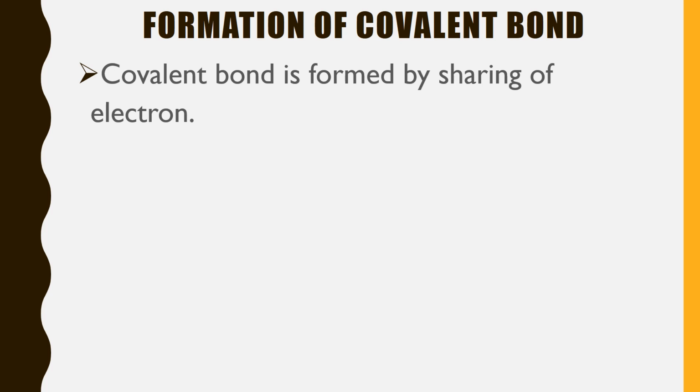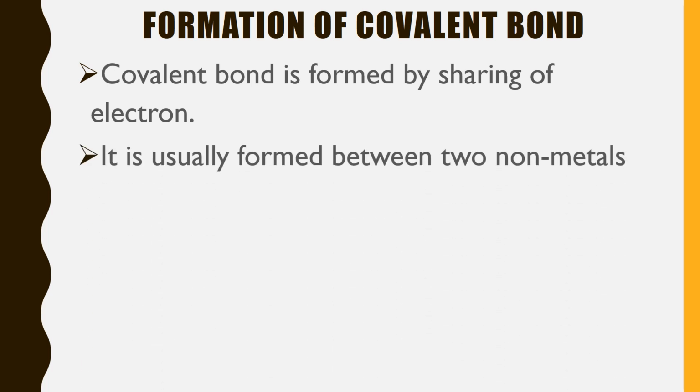A covalent bond is formed by sharing of electrons. It is usually formed between two non-metals. Because the question that comes to your mind is how you can identify that a covalent bond is present. Always remember there is a covalent bond between every two non-metals. For example, hydrogen is a non-metal. Whenever there is a bond between two hydrogen atoms, that will be a covalent bond.